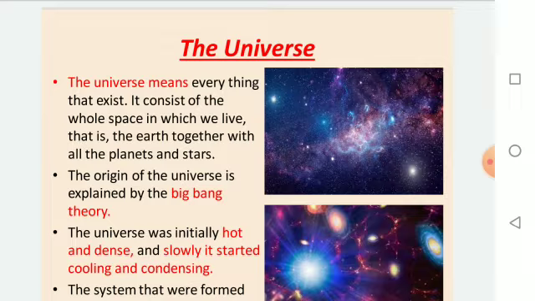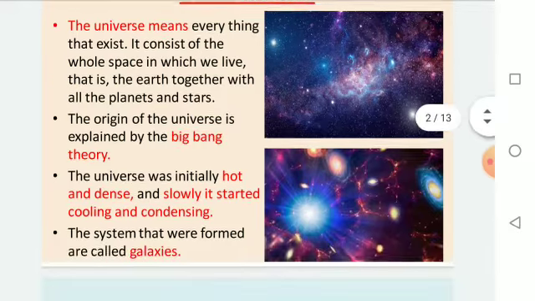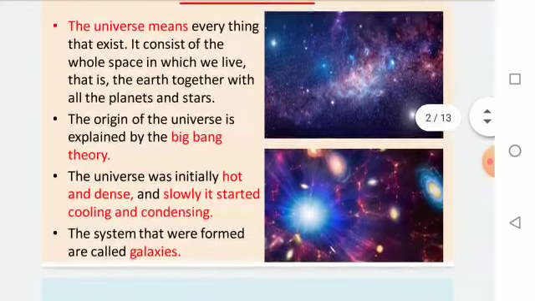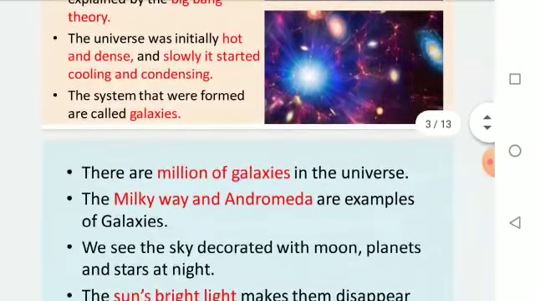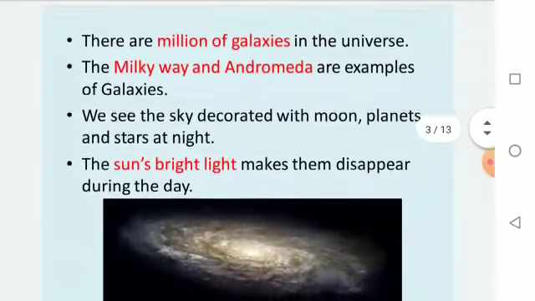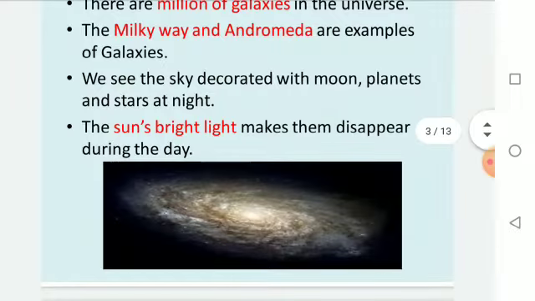The origin of the universe is explained by the Big Bang theory. The universe was initially hot and dense, and slowly it started cooling and condensing. The systems that were formed are called galaxies. Galaxies are the collection of stars. There are millions of galaxies in the universe. The Milky Way and Andromeda are examples of galaxies.